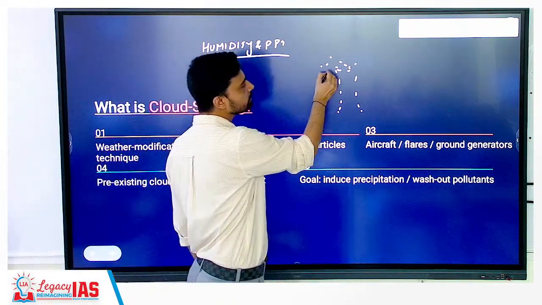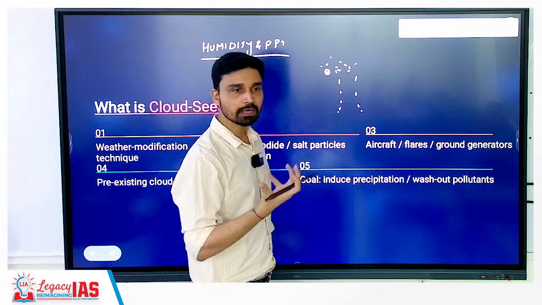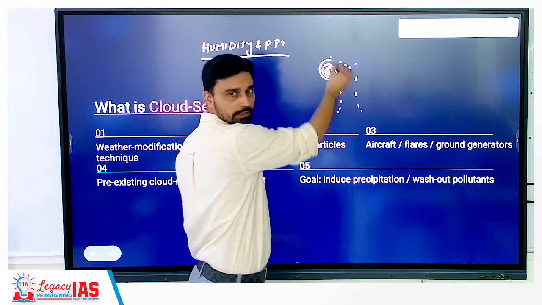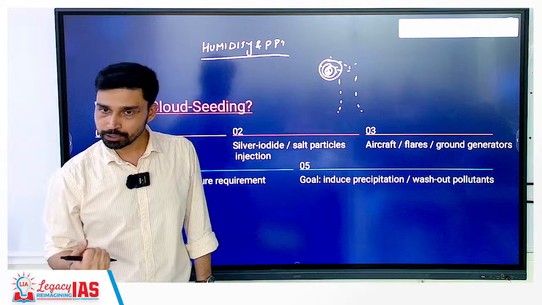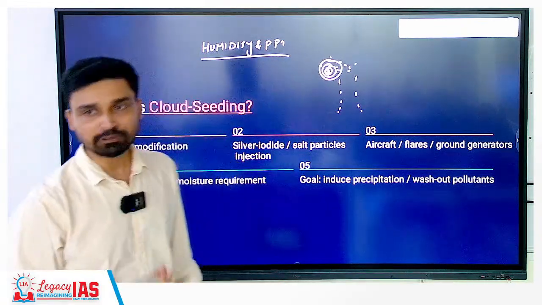And around these solid particles, what happens? The water vapor condenses into liquid. Then gradually they keep on growing in size. A time comes when the gravitational force pulls all of them downward. They fall, which we see in the form of rainfall. This is the natural mechanism.